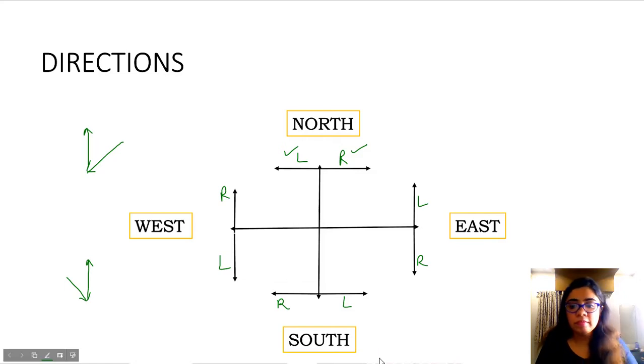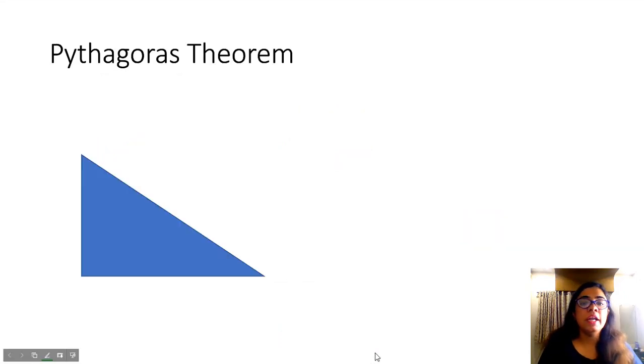Alright? Moving on, another important concept for direction sense is Pythagoras theorem. Yes, you must have learned the Pythagoras theorem in geometry. So if you have a right angle triangle, this is your right angle triangle. Let's label the triangle. So right angle means it makes an angle of 90 degrees.